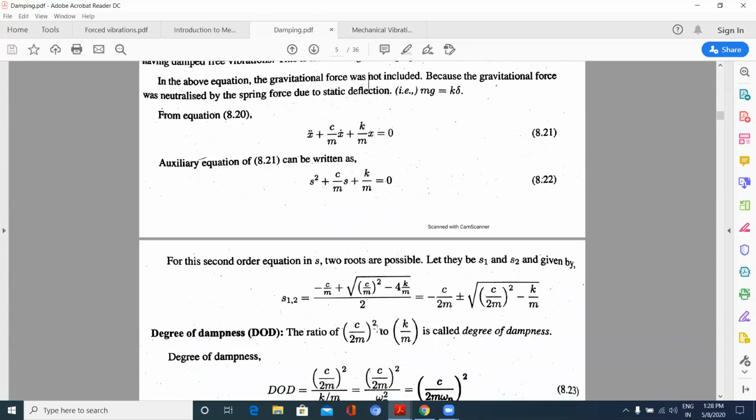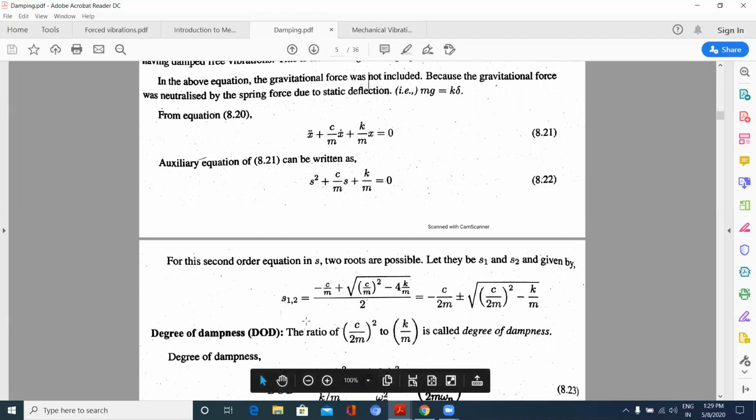Now writing it as a secondary equation, that is d square x by dt square plus c by m into dx by dt plus k by m into x is equal to 0. Writing d square x by dt square as s square, dx by dt as s, and x as 1, what I get is s square plus c by m s plus k by m is equal to 0.